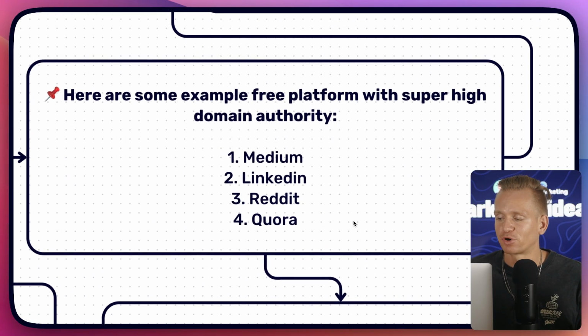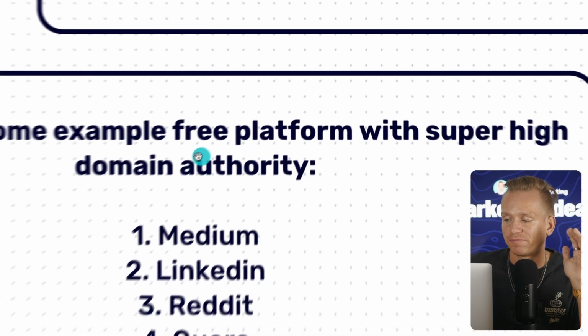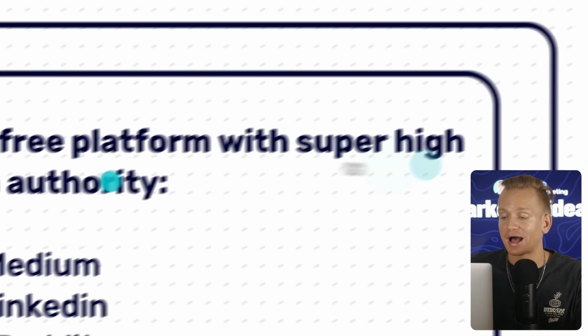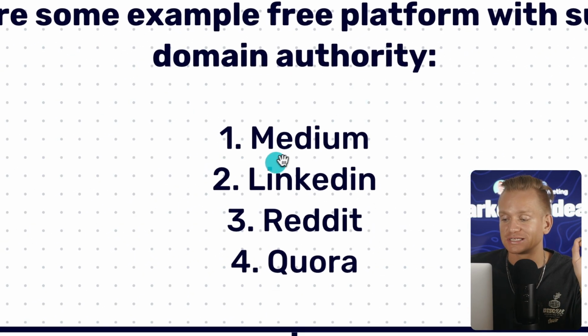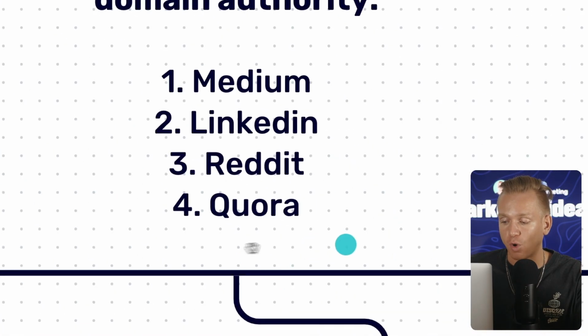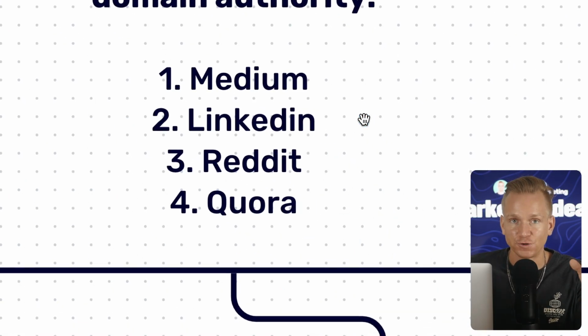So now, as I promised, some examples of free platforms with super high domain authority. So this is Medium, for example, LinkedIn, Reddit, Quora, just to mention a few really big ones. And all of these, by the way, you can just go and you can put posts completely for free. And these domains have something like crazy, like 99 domain authority.